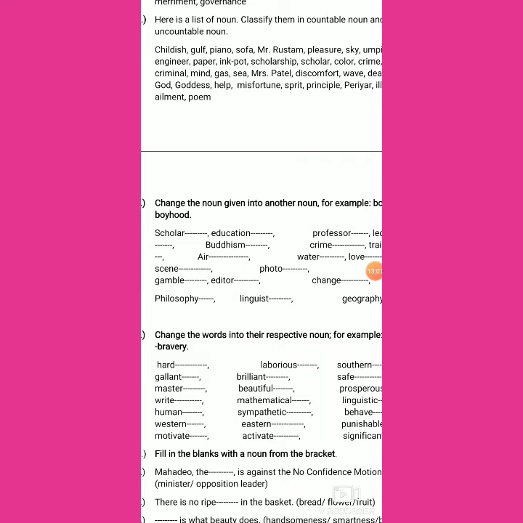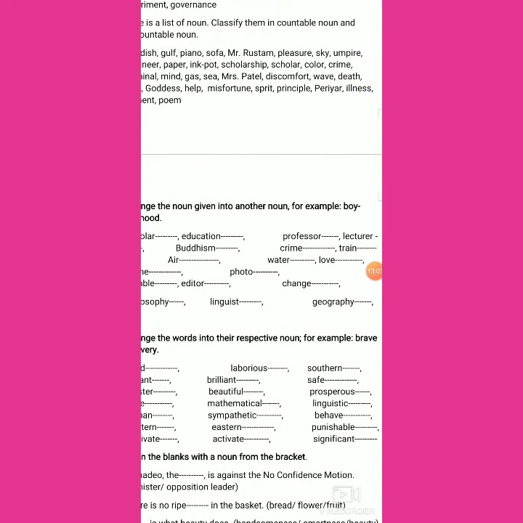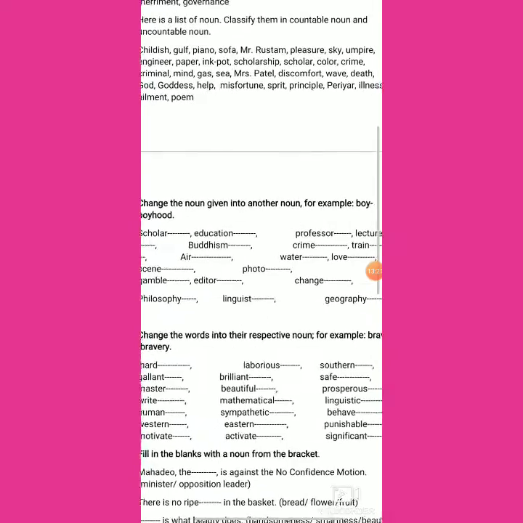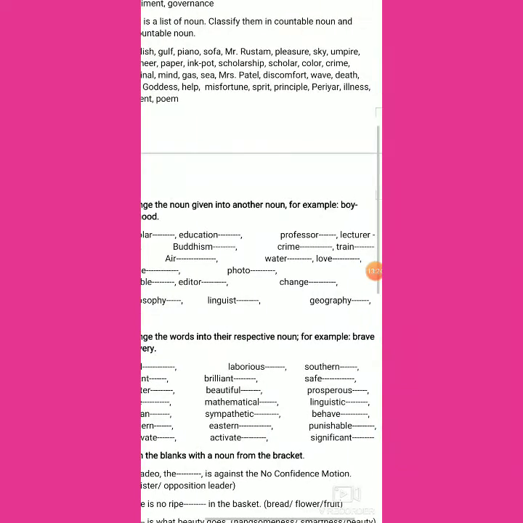Education, abstract noun. From education we can get educator, common noun. Professor, common noun. From professor we have the abstract noun professorship. Lecture, lecturer, it is lectureship, that we can change lecture into lectureship or lecturer into lectureship also.